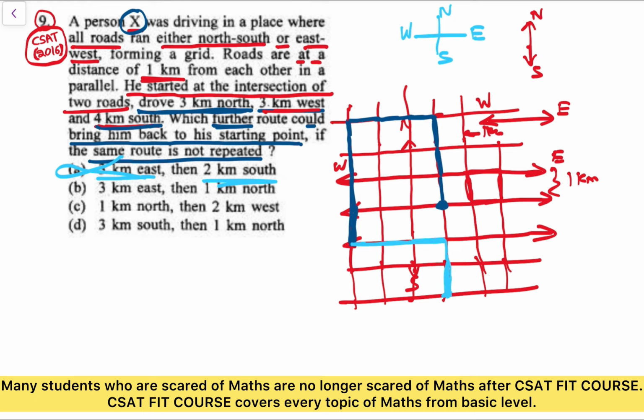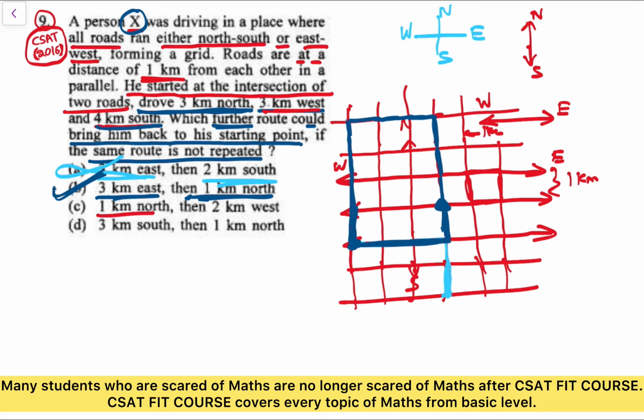Then let's see the second option, that is 3 kilometers east. From here, 3 kilometers east is here, and then 1 kilometer north. He is not repeating the road and he reached the starting point. So this is correct. Now let's check the next options also.